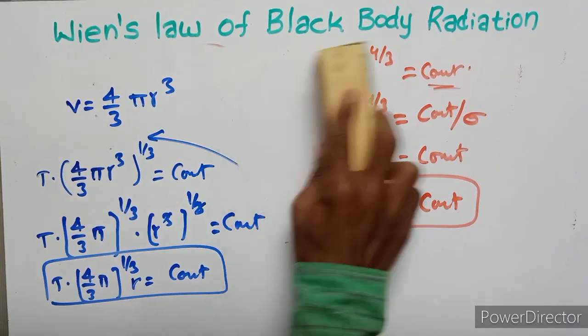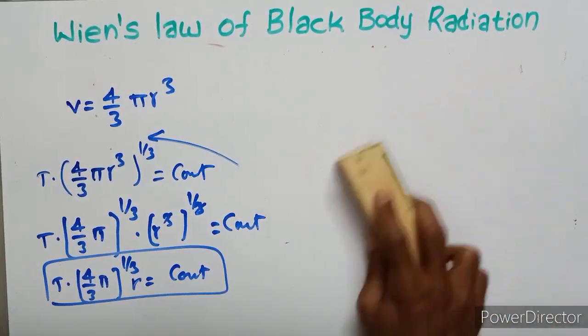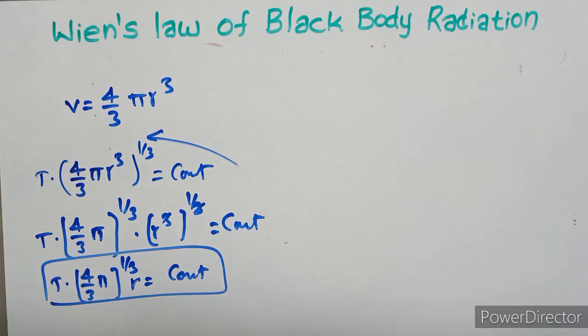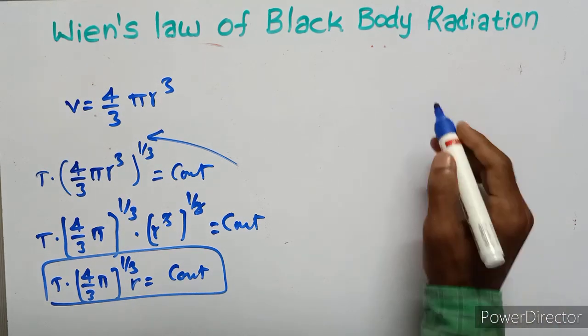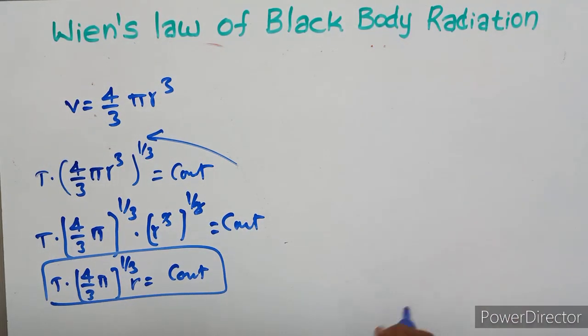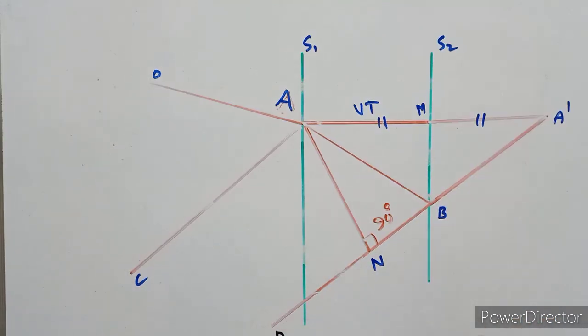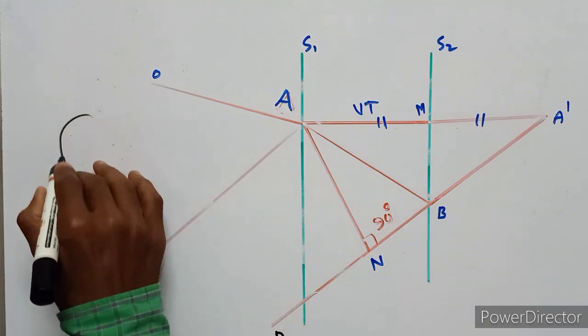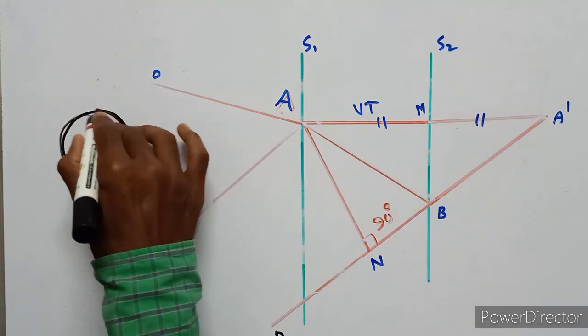Next of all, the radiation field in the enclosure will undergo continuous change due to the Doppler effect. Now the radiation field in the enclosure, let us consider this is the enclosure.